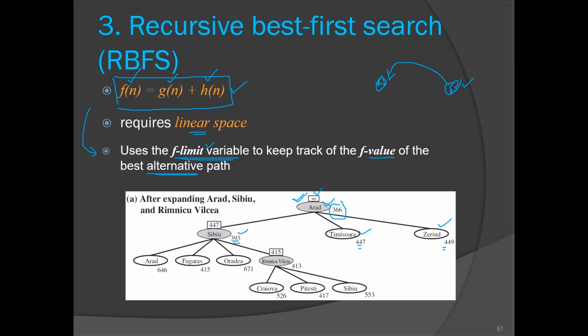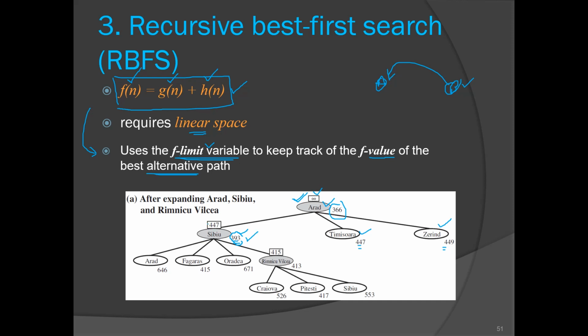So these three nodes will be in the frontier: CBU, Timisoara and Zerind. It is actually a priority queue ordered by f of n value, right? So CBU will be at the top, and we select CBU for expansion because it has the lowest f of n value. See, it is 393, 447, 449. So this has the lowest f of n value, so it will be selected for expansion.